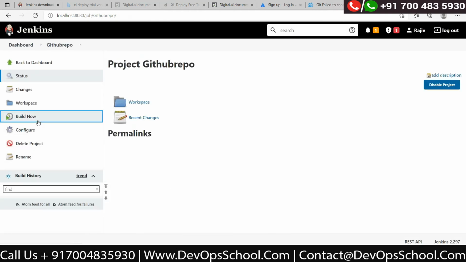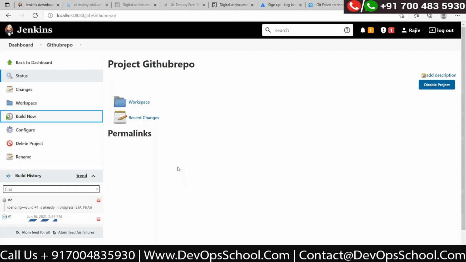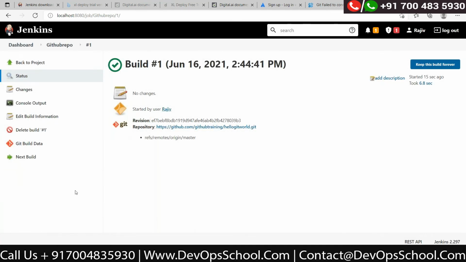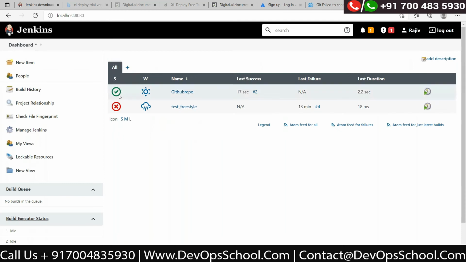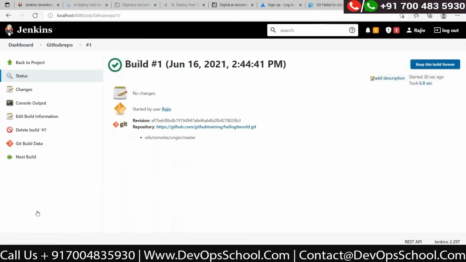And build now. Okay, it started now. Okay, it's done. The green box. Green means it's success. Okay, so I can go to the dashboard and check for it, right? Okay, yeah.